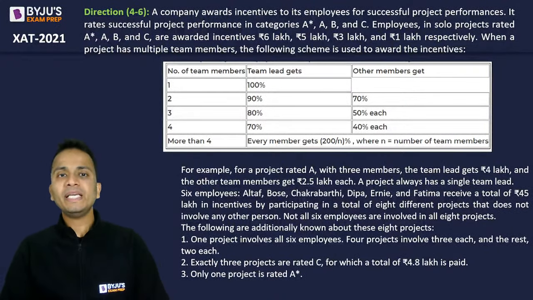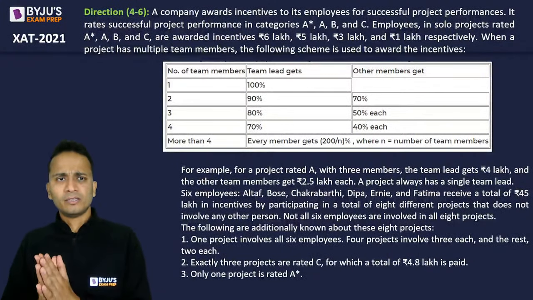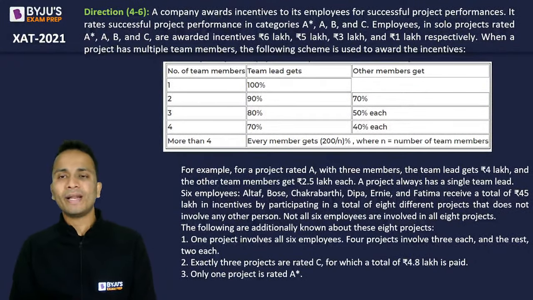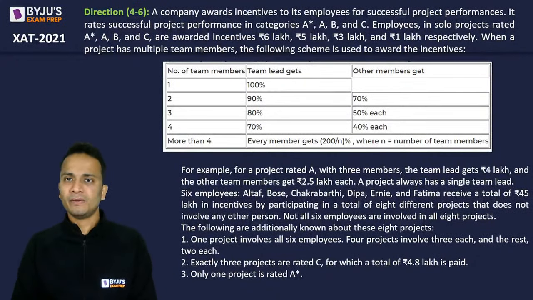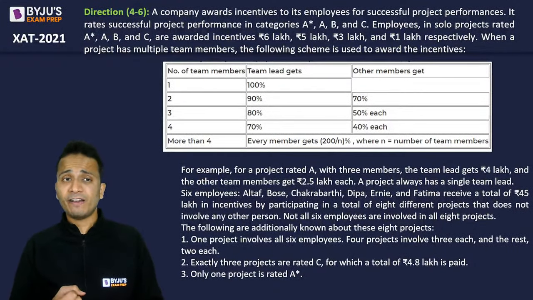All right. So a company awards incentives to its employees for successful project performance. It rates successful project performance in the categories A star, A, B, and C. Employees in solo projects rated A star, A, B, and C: if an employee is working solo in any project, they will be awarded incentives of 6, 5, 3, and 1 lakh respectively based on the rating. So if I am A star, I will get 6 lakhs. If I am A, I'll get 5 lakhs. B, 3 lakhs. C, 1 lakh.